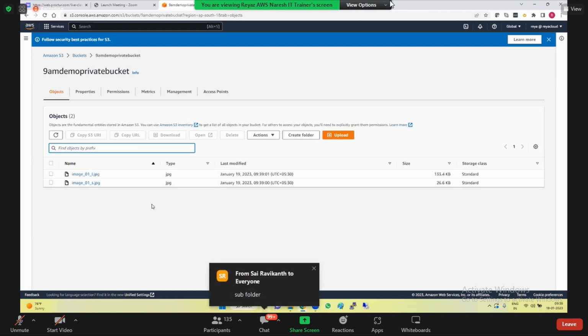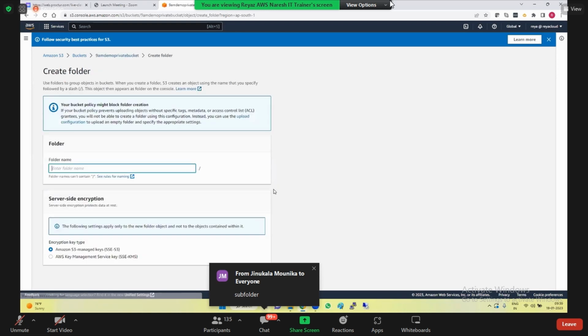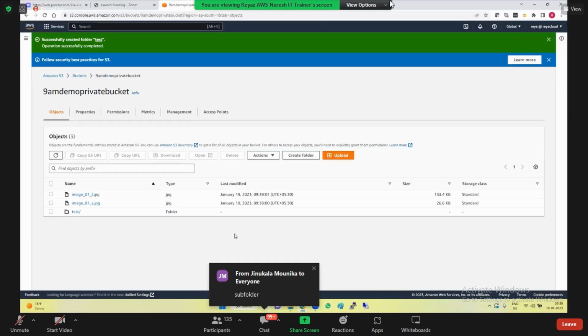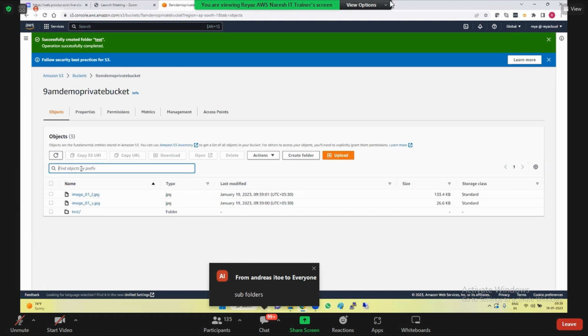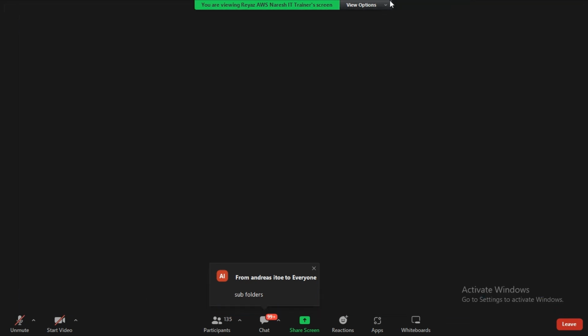Very good. So you can create folders. Do you see this here? Create folder. You can create a folder called test. So test is a prefix here. You can find the objects by prefix if you want, and select any of the objects, and all these options will be enabled.